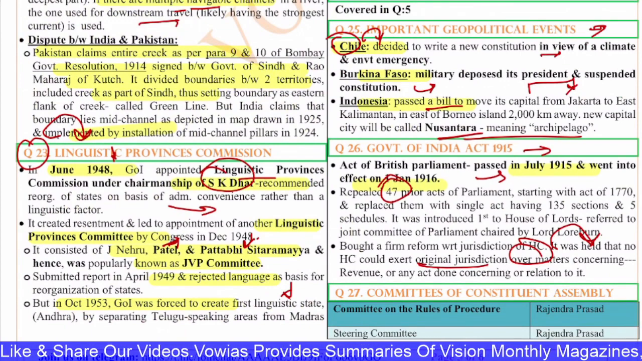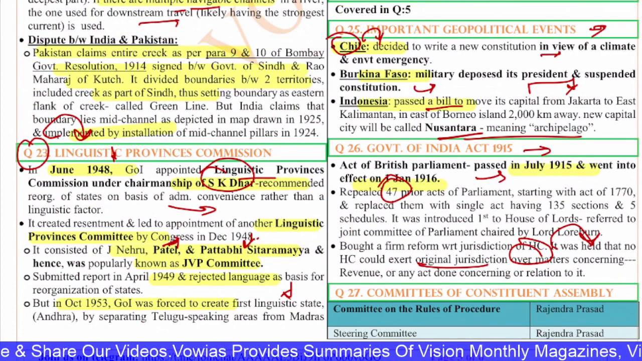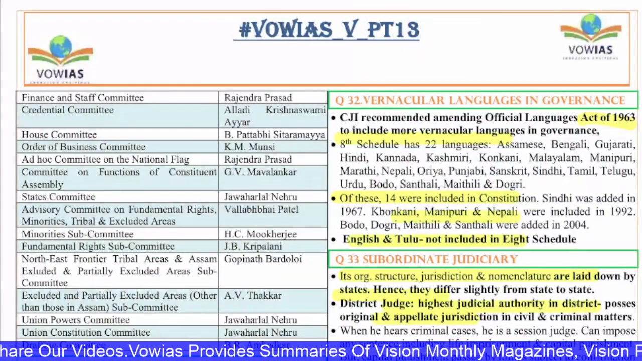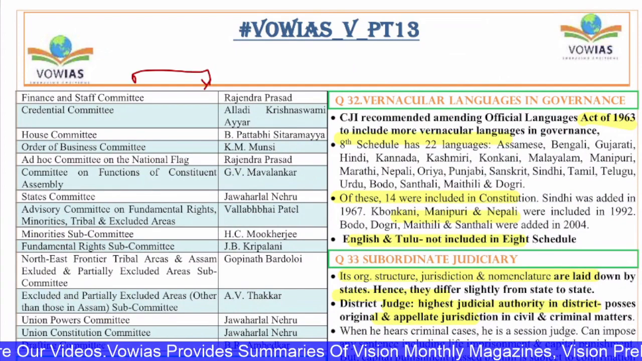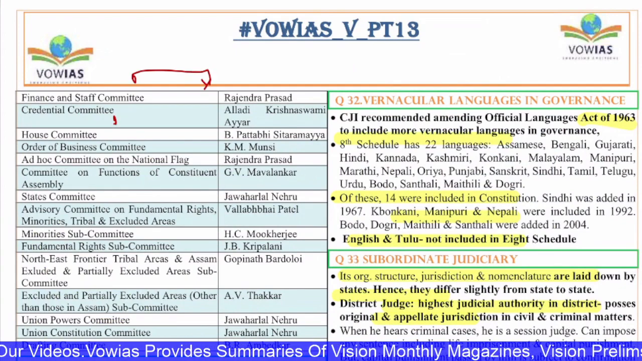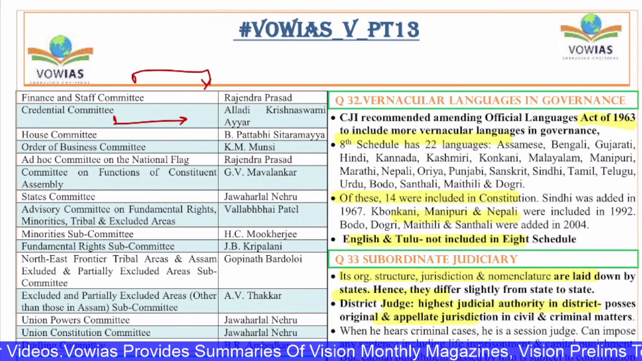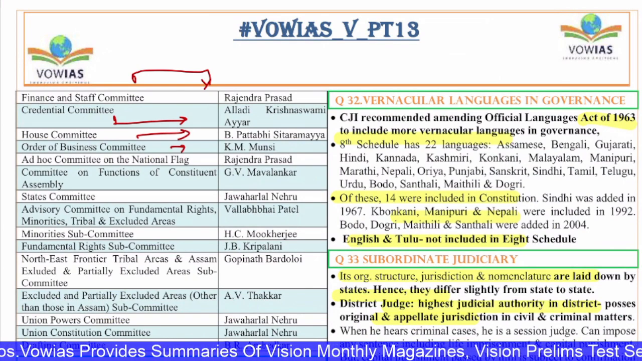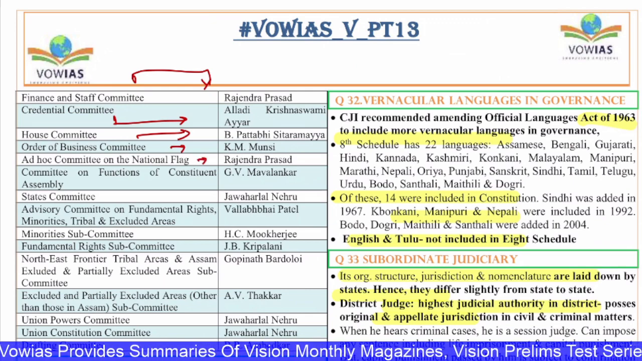Next, the 27th question is on the committees of the Constituent Assembly. The Steering Committee is headed by Rajendra Prasad. The Finance and Staff Committee also by Rajendra Prasad. The Credential Committee by Alladi Krishnaswamy Iyer. House Committee by Pattabhi Sitaramayya. The Order of Business Committee by K.M. Munshi. Ad Hoc Committee on the National Flag by Rajendra Prasad.